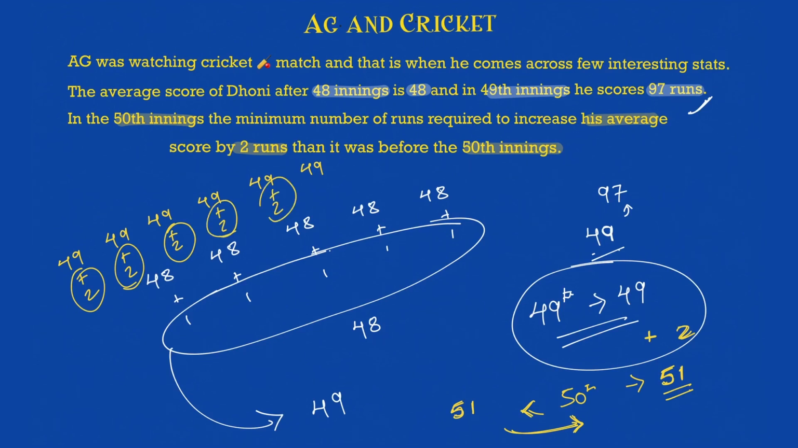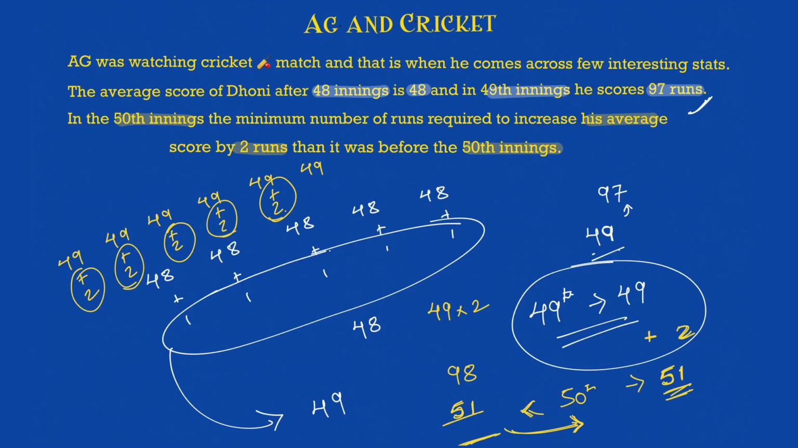So how many such 49 are there that he'll have to increase by 2? 49 are there, right? 49 are there which he has to increase by 2, okay? So 49 into 2 will be what? 98, which means 98 runs he will give it to the rest of the 49 innings to increase their average from 49 to 51, and 51 he will score in the 50th inning, okay, so that's to maintain an average